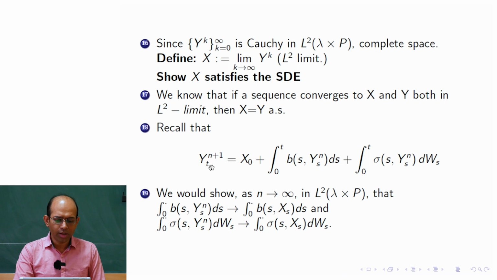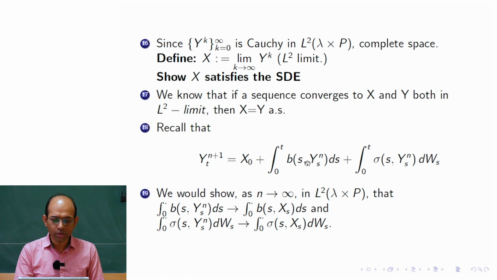Here we recall that the iteration Y^{n+1} is defined using Y^n for all t. Now we consider this right hand side. If you vary t, this is also a process. For every n we get a stochastic process here, and the new goal is to show that this process, the integral from 0 to t of b(s, Y^n_s) ds, with t running generically, converges to the integral of b(s, X_s) ds. Which X? This X. That is the goal we have.